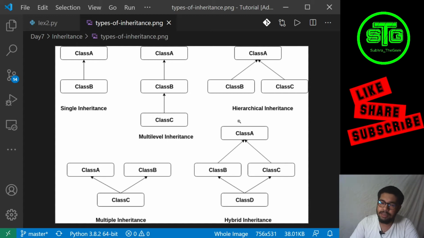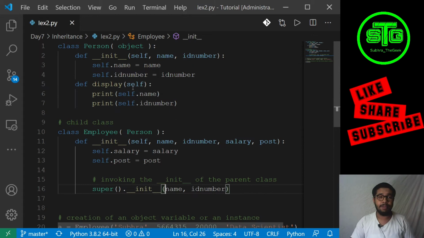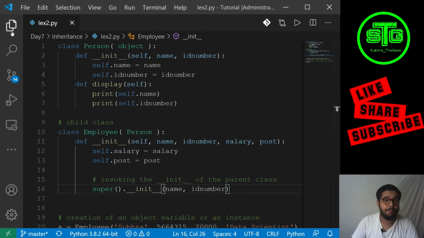And now we have mixed two types of inheritance, two or three types. We can see all the types actually over here. So this is single level inheritance, this is single level inheritance, this is multi-level inheritance, this is again multi-level inheritance, this is hierarchical inheritance, and this is multiple inheritance. So when we have two or more than two types of inheritance mixed, then we say it is hybrid inheritance. So let's first start with single inheritance. The first two examples which I showed are both single inheritance. So the employee class is directly inheriting some of the properties of the person class.